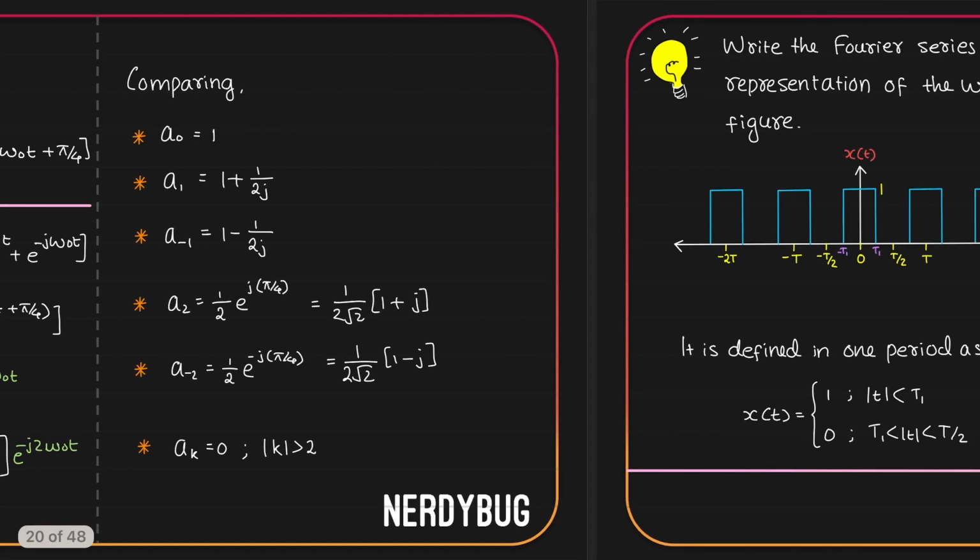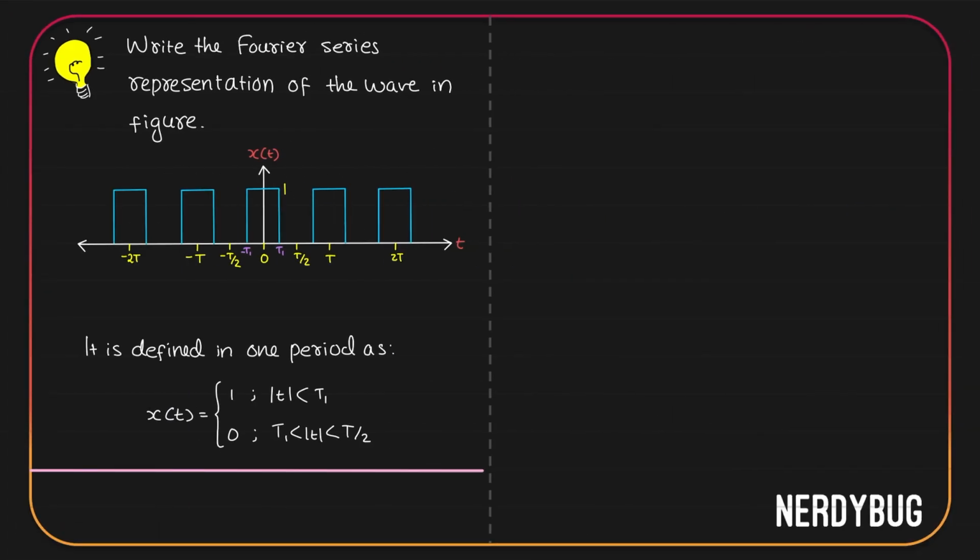Let us now solve another problem. We have to write the Fourier series representation of the wave that is given in the figure over here. In one period, it is defined as this. X of t is 1 for mod t being less than t1 and it is 0 for mod t being between t1 and t by 2. That is, if we take this time period, you can see when t is between minus t1 and t1, it is 1.